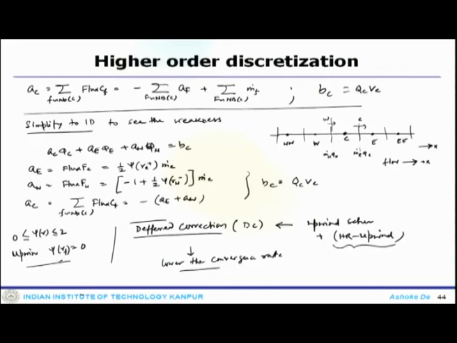If the difference between the high resolution scheme and the upwind scheme becomes larger, then the convergence goes down. As long as this difference is not too much, the convergence will not be that badly affected.